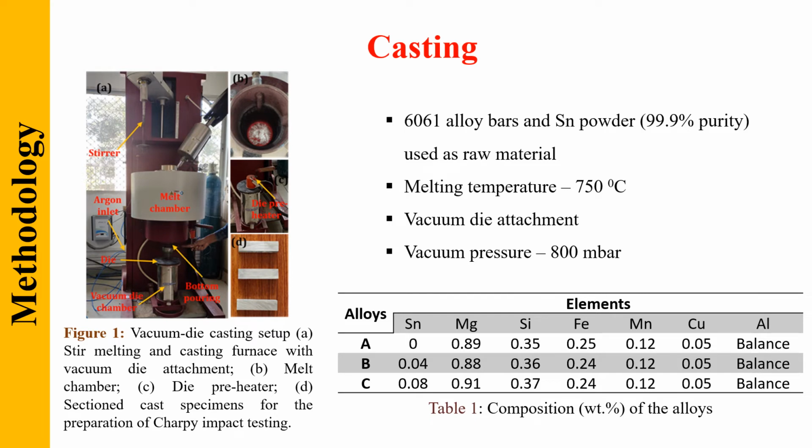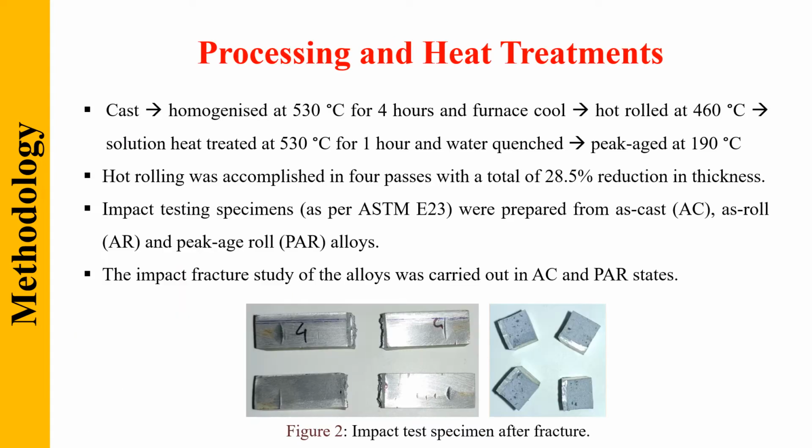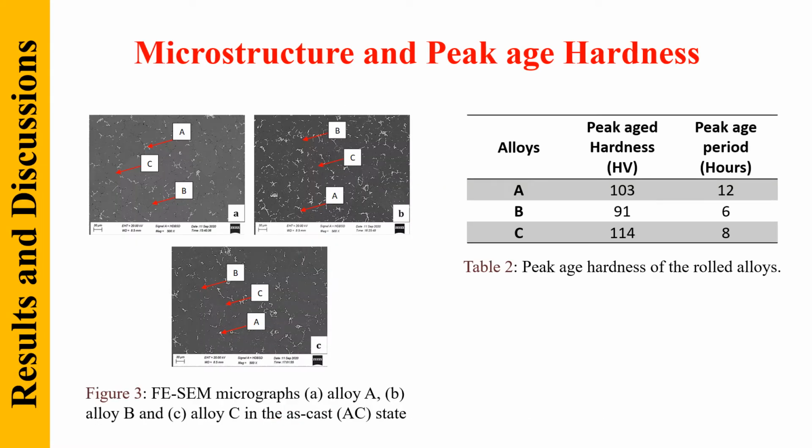A vacuum die casting furnace was used for casting of the investigated alloy. The casting setup is shown in figure 1. The chemical compositions of the alloys are presented in table 1. The cast alloys were homogenized for 4 hours at 530 degrees centigrade and then were hot rolled at 460 degrees centigrade and then were peak aged at 190 degrees centigrade. Figure 2 shows the impact fracture specimen used in the studies.